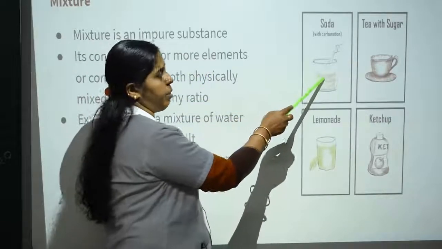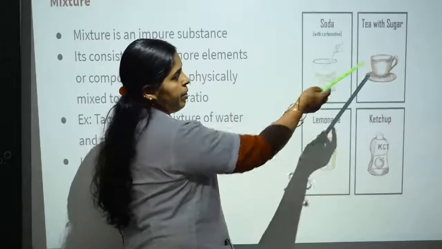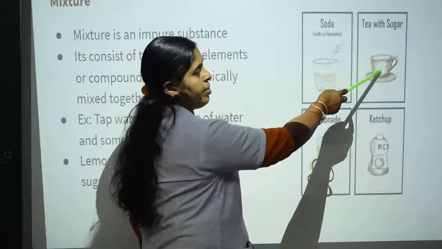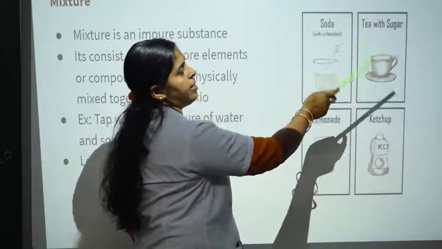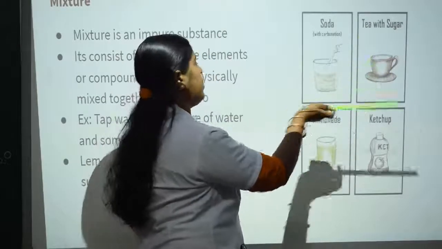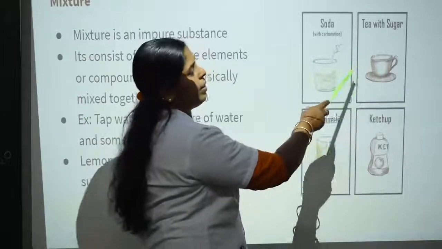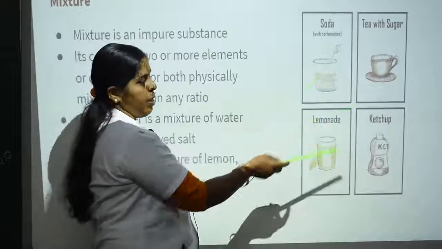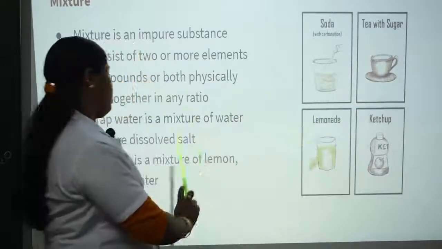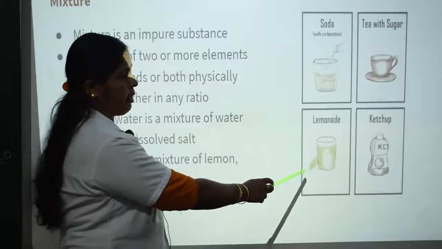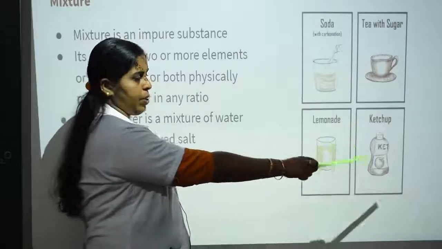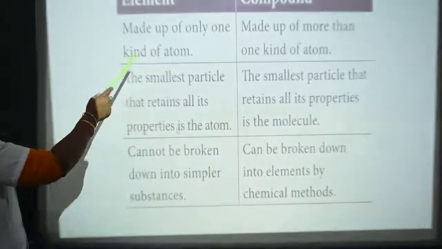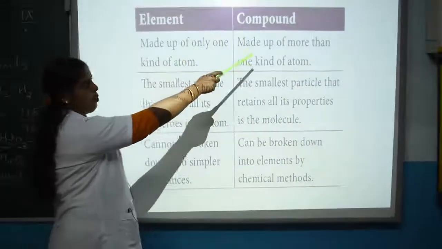Soda contains carbon dioxide and water. Here, tea with sugar: tea dust is there, sugar is there and water is there. Three contents are there. As we wish, we can make the proportion. We can change the ratio because mixtures are formed in any ratio. Lemonade is a mixture of lemon, sugar and water. Next, ketchup is a mixture of tomato, water and sugar. Let's see the differences between elements and compounds.